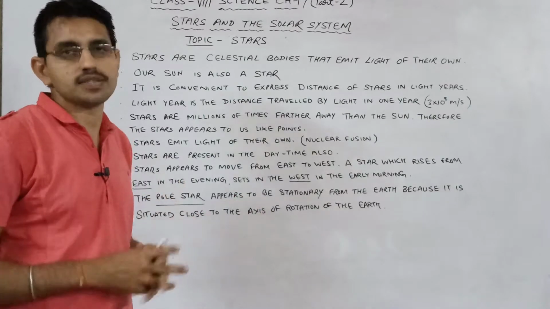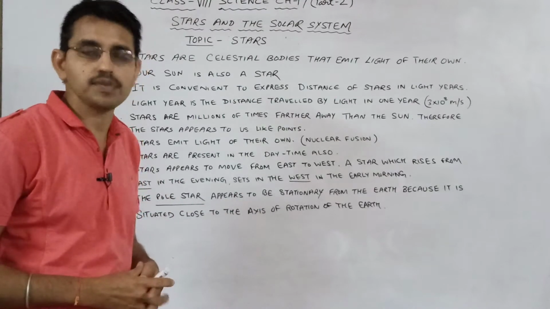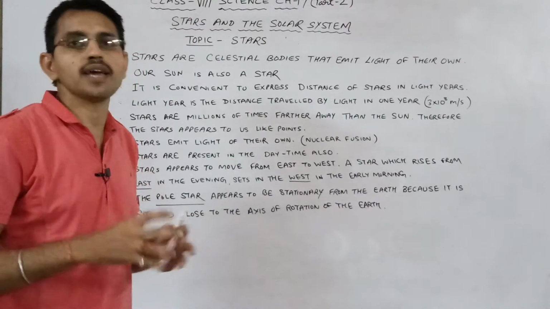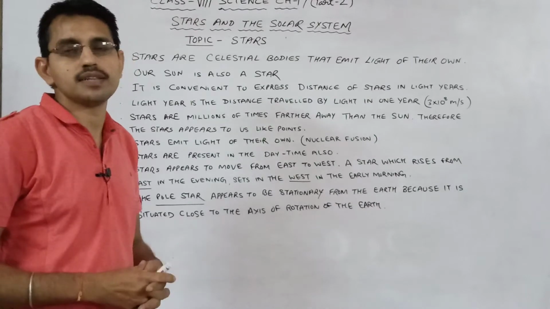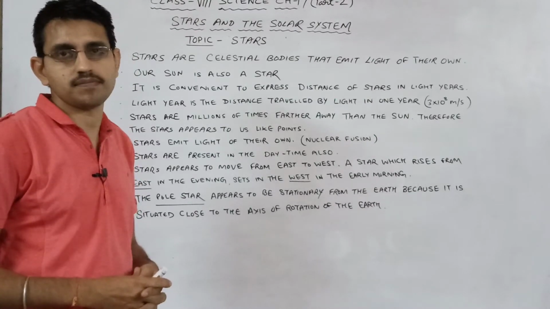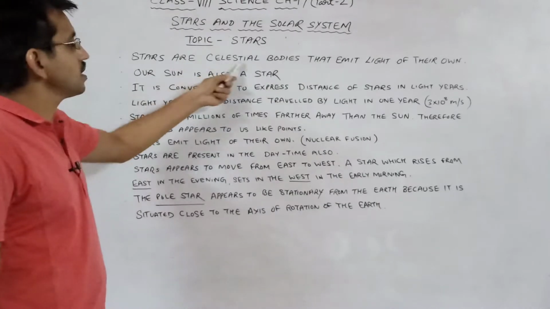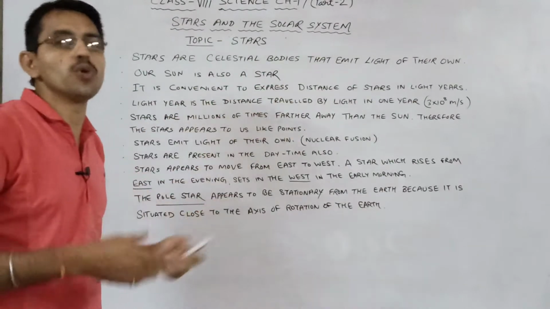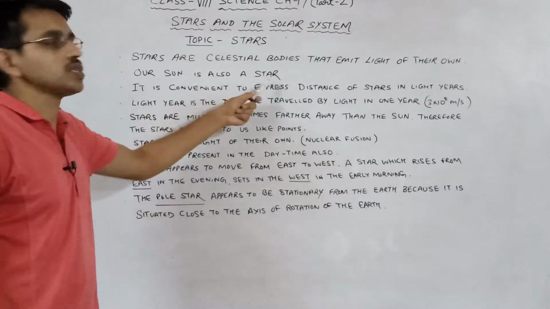These are all stars. Are they present in the sky during the daytime? Yes. Stars are also present in the sky during the daytime, but due to bright sunlight, they are not visible to us. So here, what are stars? Stars are the celestial bodies that emit light of their own. Our sun is also a star.